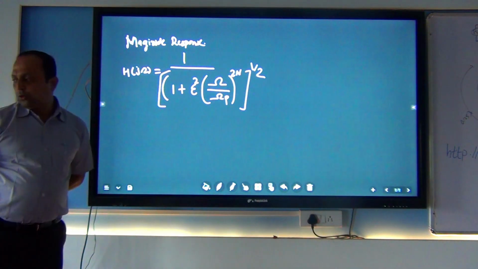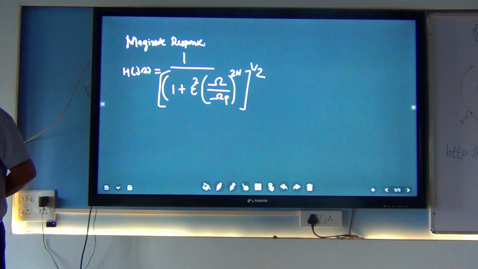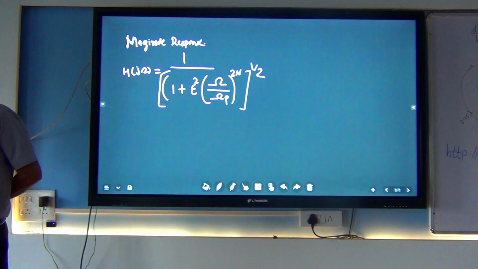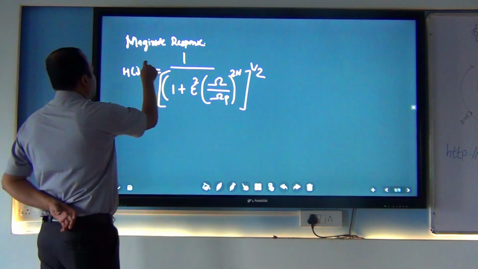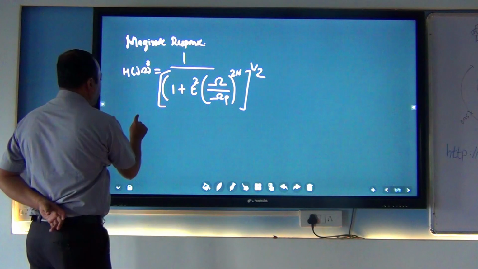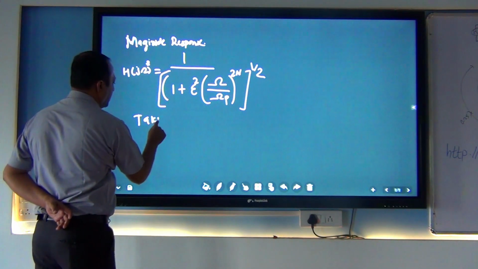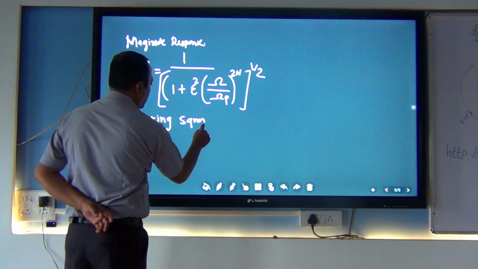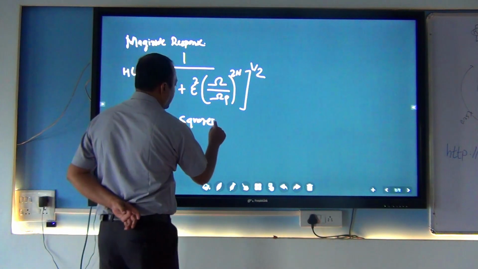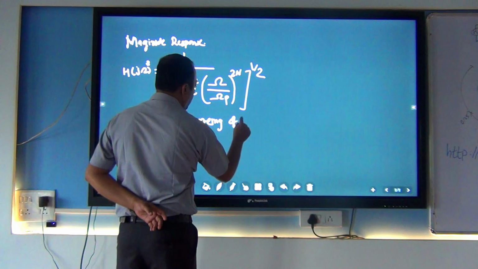So this is the magnitude response of the filter. Squaring both sides of this equation, what happens when I square both the sides?